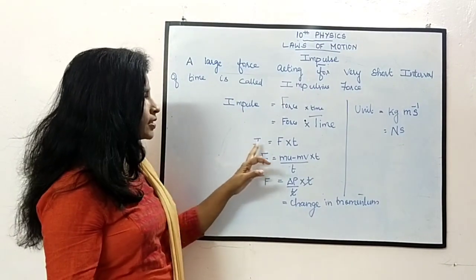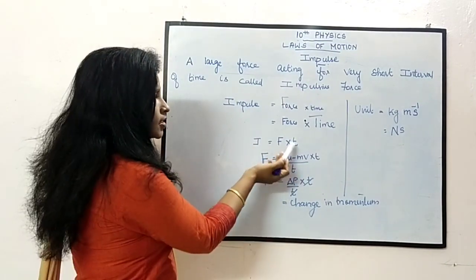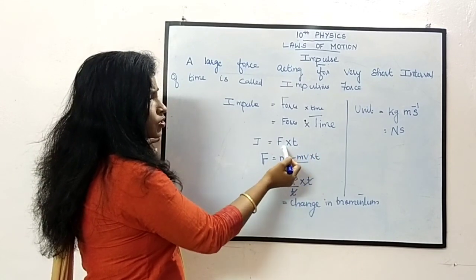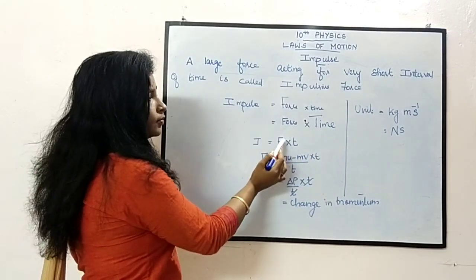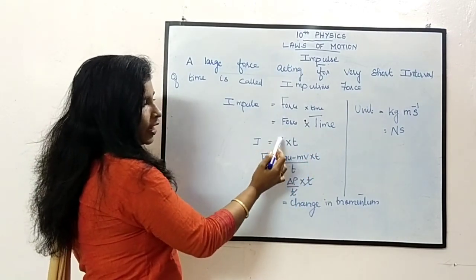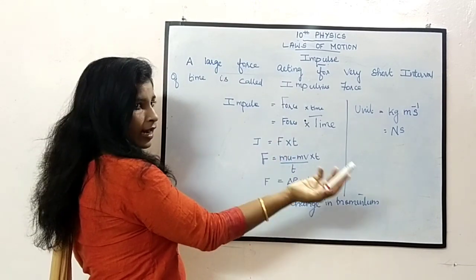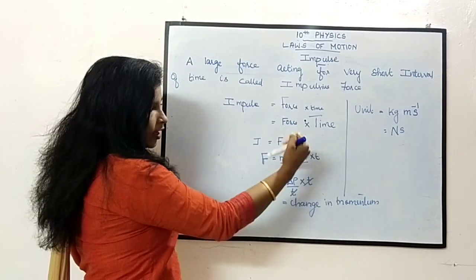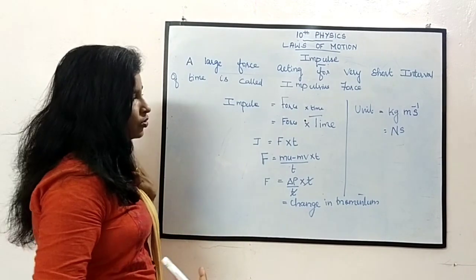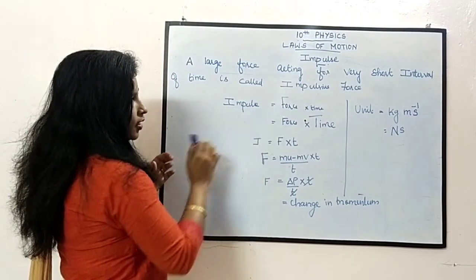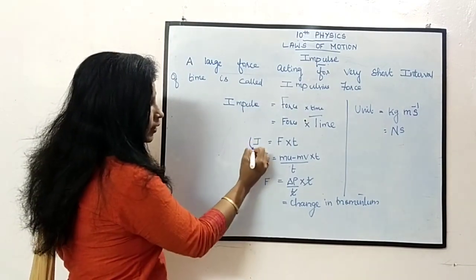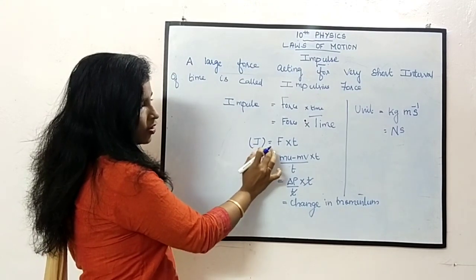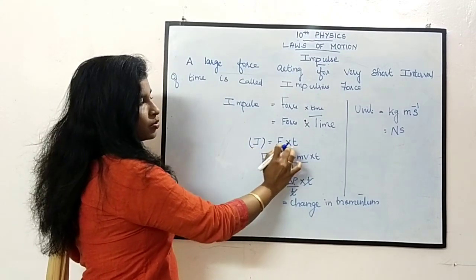So impulse can be related as time times force, that is force into time. Force may be less and time may elapse, or time may get reduced and the force get increased. The letter used to denote impulse is J. J is equal to F into t, force into time.